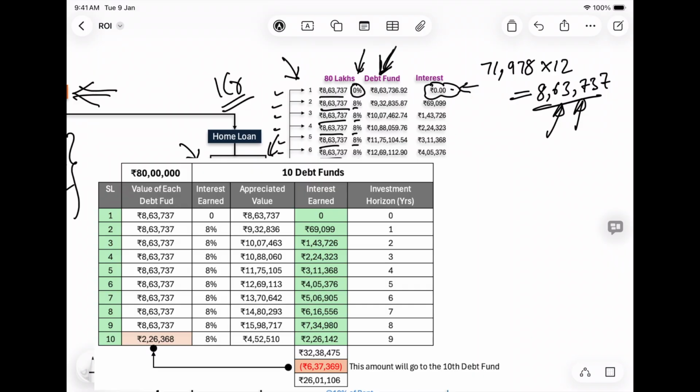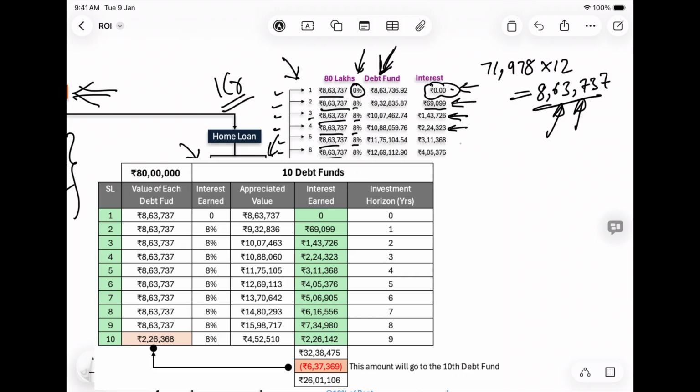From the second year, what will happen? His 8,63,737 will earn a return of 8%, but this fund will be kept only for 1 year. So that's why you see the interest is only 69,000 rupees. The third fraction of the debt fund will remain for 2 years in the account.